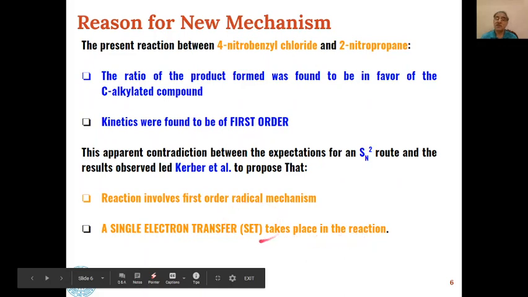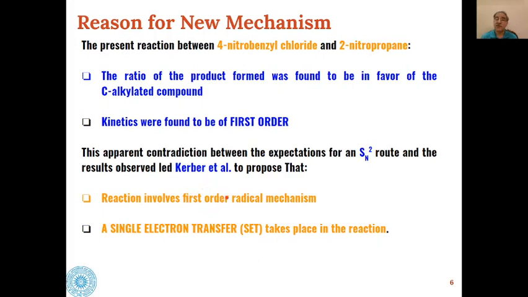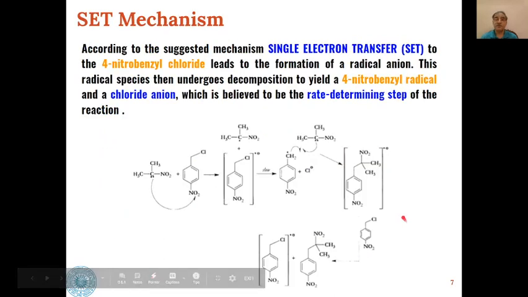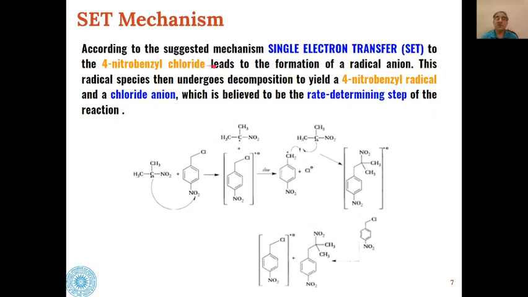That is why this mechanism is also known as SET mechanism or SRN1 mechanism. 1 is for first order, R is for radical, and S and N are for nucleophilic substitution. So this was the mechanism suggested for the formation of C-alkylated products.